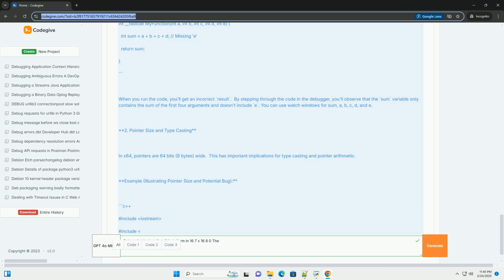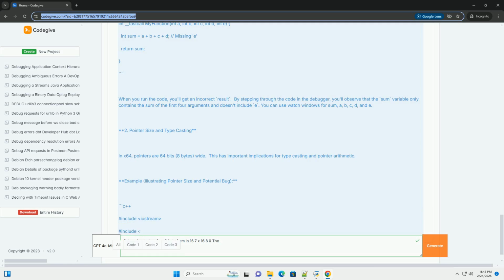Non-volatile registers: these registers must be preserved by the callee. RBX, RBP, RDI, RSI, RSP, R12, R13, R14, R15. Volatile registers: these registers can be modified by the callee without needing to be saved.